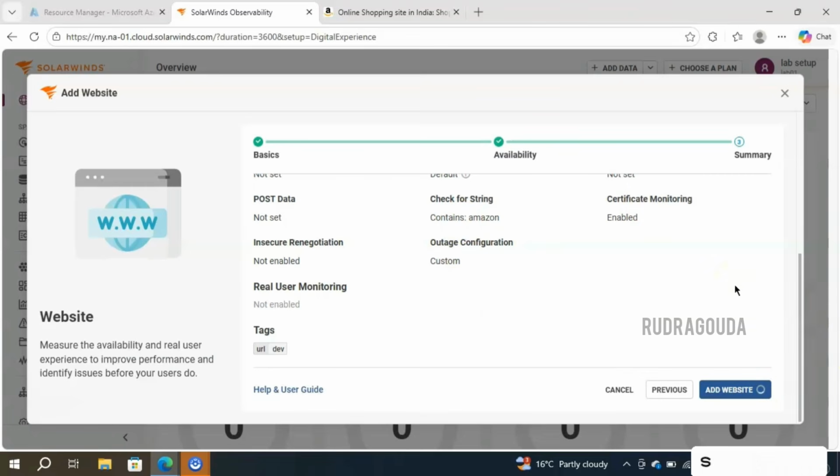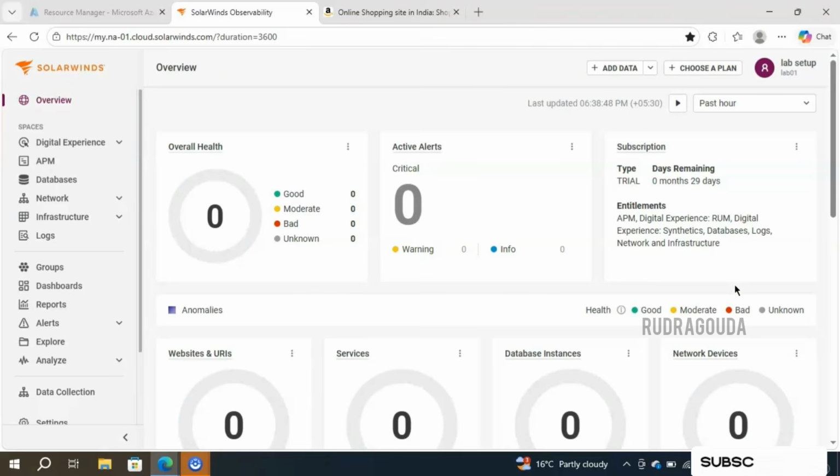So once you click on add website, the next part will be taken care of by our SolarWinds tool. And now it starts showing the data, like how often it is responding, in terms of milliseconds. It will give the data from different locations and all. Just now I have configured, right? Let's wait for a few seconds or a few minutes. I can show you what exactly I'm talking about.